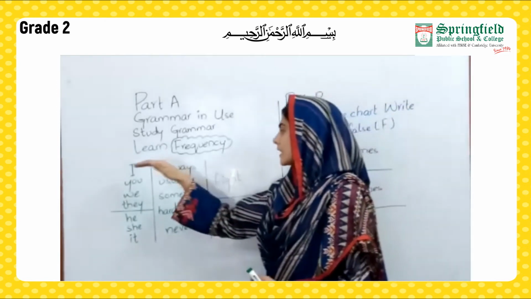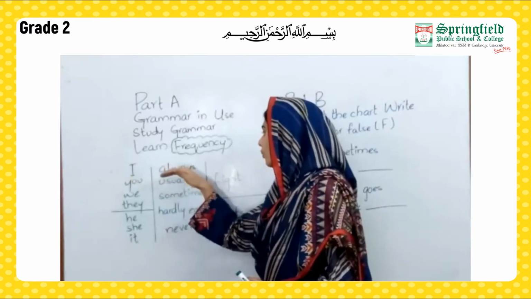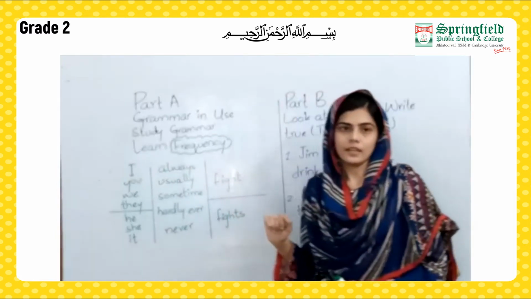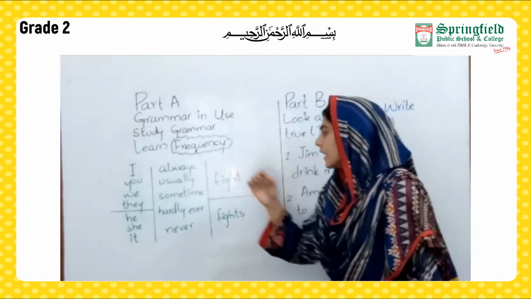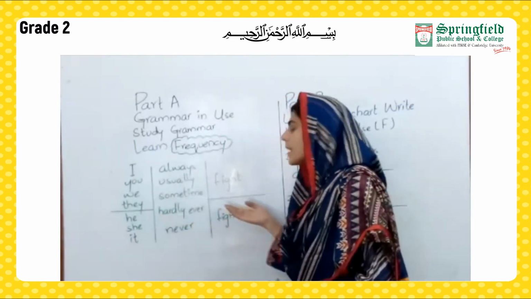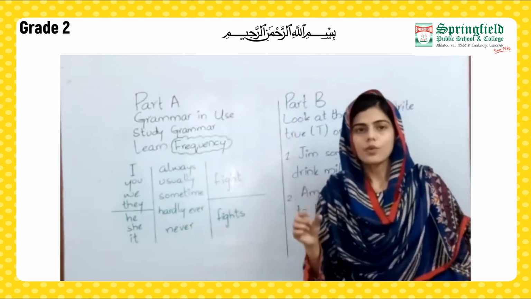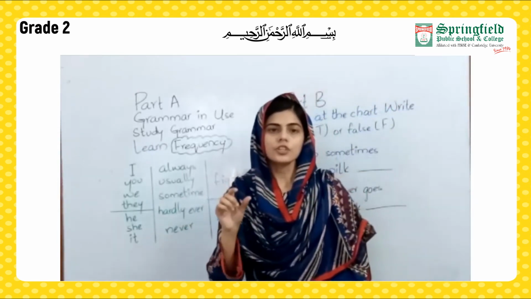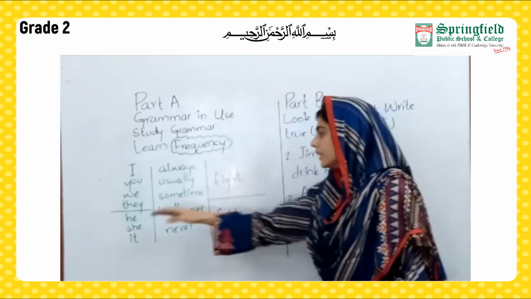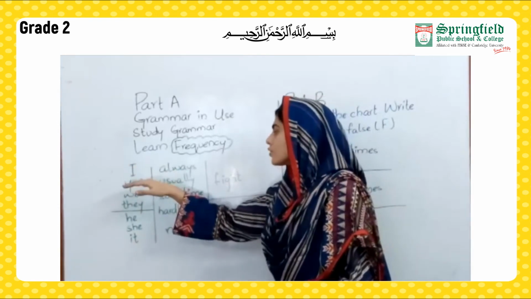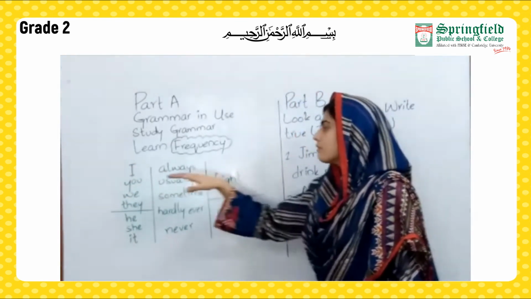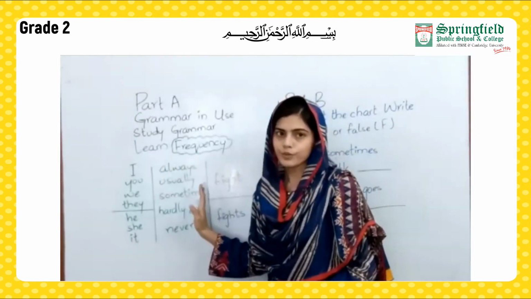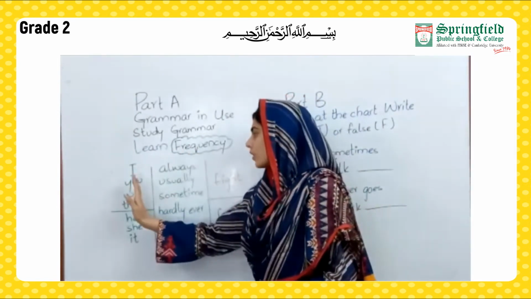Like as you are making a sentence, I always play. If you consider a sentence and use the verb play, he always plays. In this way, the verb is basically changing. We are adding s for he, she and it, whereas for I, you, we and they, the verb remains the same. Whereas we can use any of the adverbs of frequency for any of the pronouns.